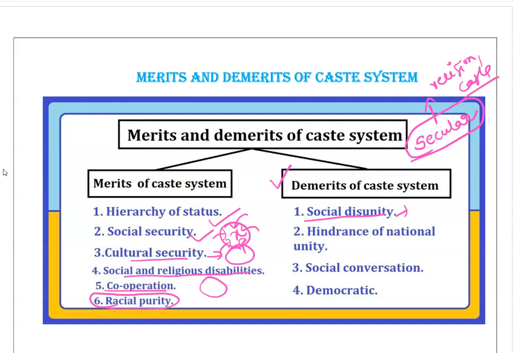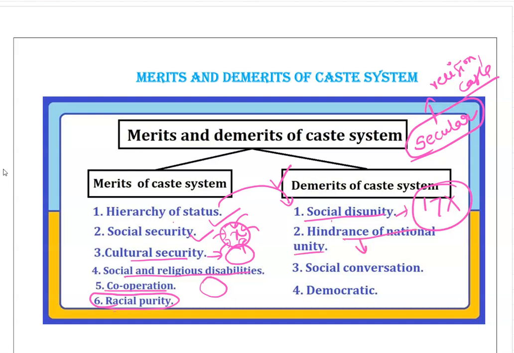Everyone is equal. So when you have a caste system, this is indirectly related to that. When you have a hierarchy, that means it's a social disunity. You are discriminating against the untouchables. According to Article 17, it is not permissible. Yes, social disunity.